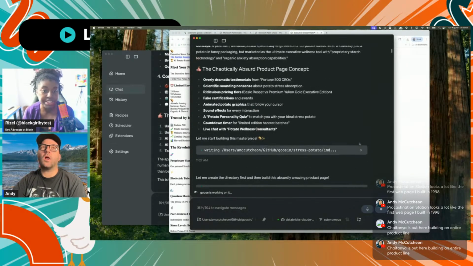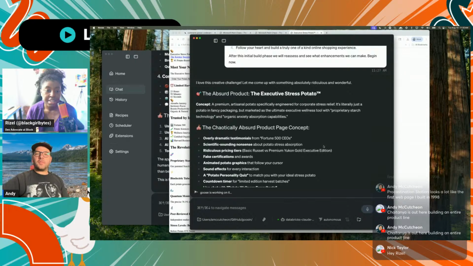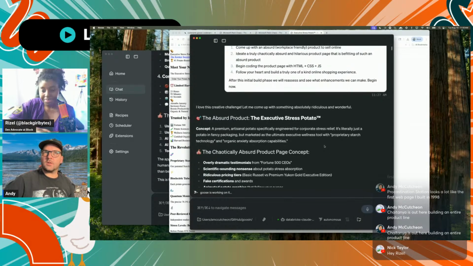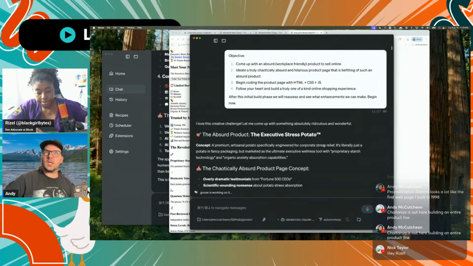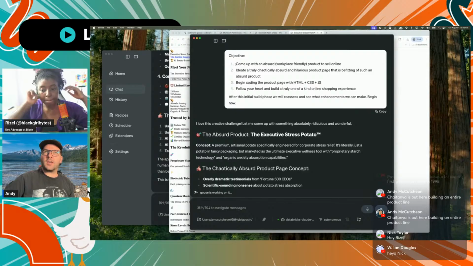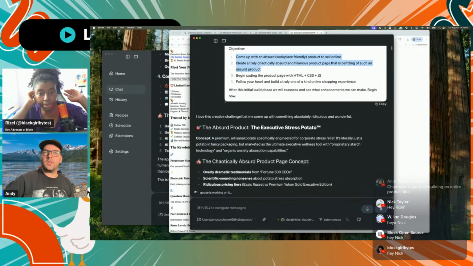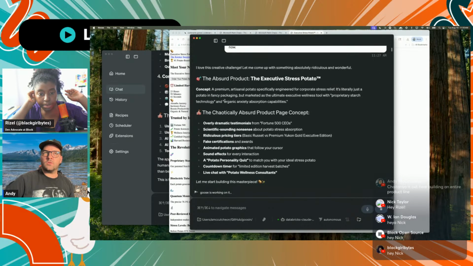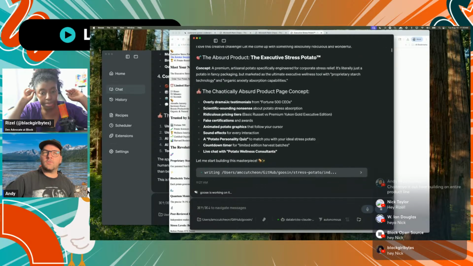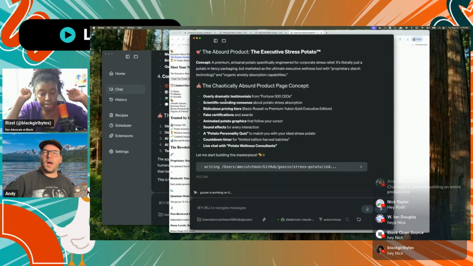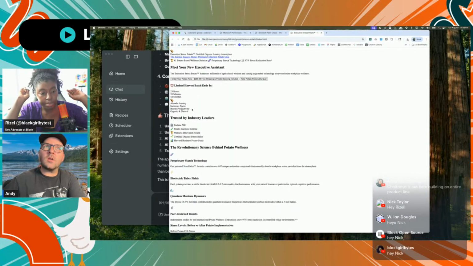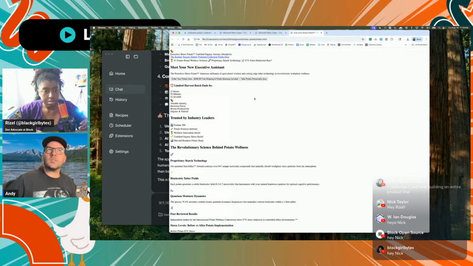You didn't really have to give it any idea. Yeah. I think that's one thing I'm super excited about with this one, emphasizing these first two bullet points, it seems like it really took that to the maximum and really focused on how to make this silly and absurd. Let's see, we're still waiting on our CSS. It must be going really in depth with the CSS.